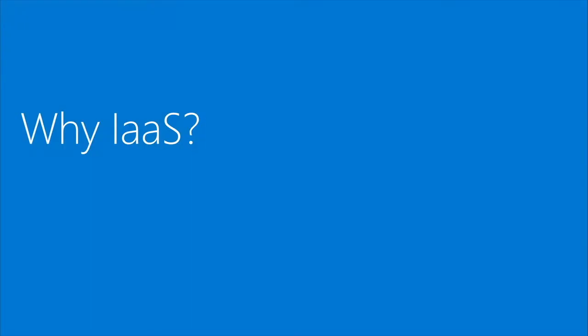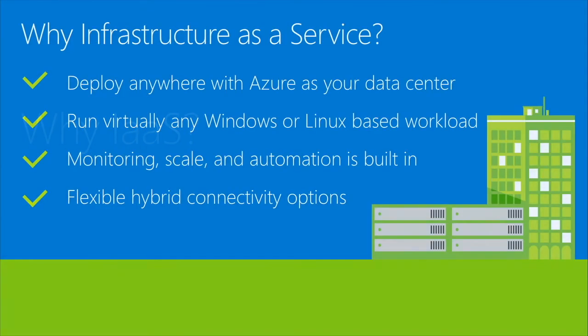So the first thing I want to answer is why infrastructure as a service. One of the key things you should understand is you can deploy virtual machines and other workloads such as storage and networking anywhere there's an Azure region. This means you can deploy to any of the 19 regions and deploy your workloads without you having a physical presence there. You can run virtually any Windows or Linux-based workload. It's very flexible. And Azure provides built-in services for monitoring, scale, and automation that you don't really have to do a whole lot to take advantage of. And in addition to this, Azure provides flexible hybrid connectivity options to connect your data center to the cloud or to connect cloud to cloud in different regions.